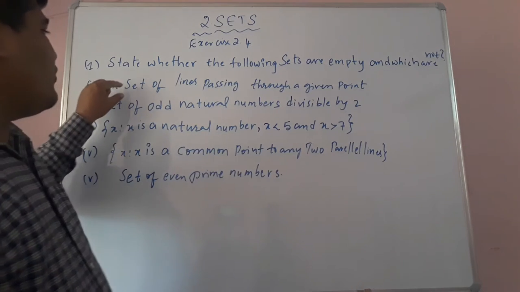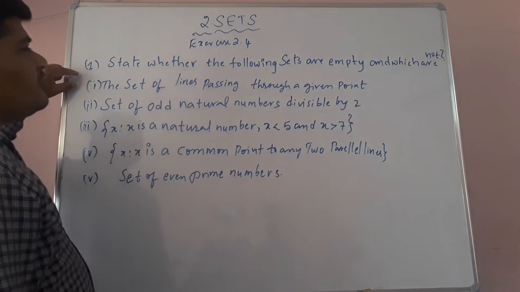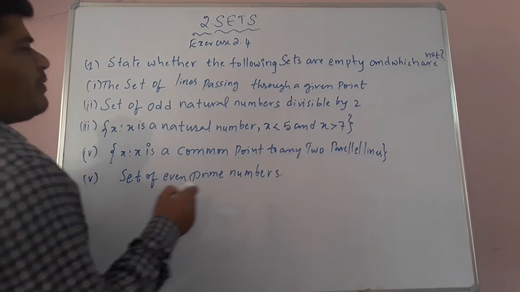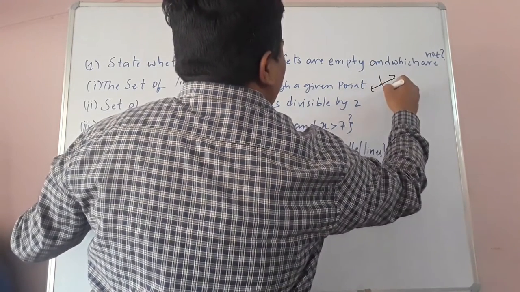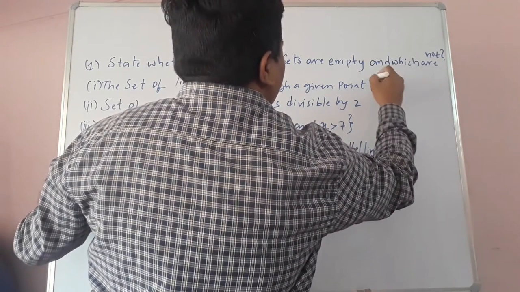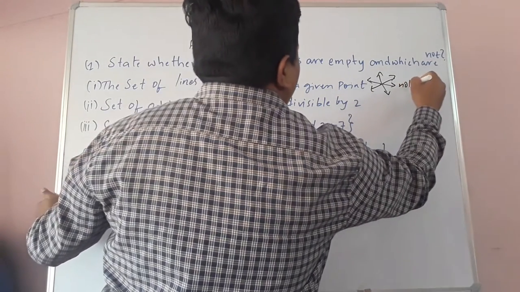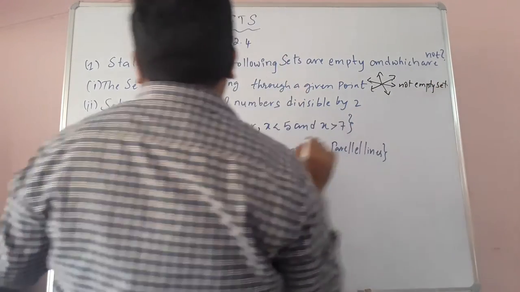See, first question: the set of lines passing through a given point. Suppose one point is there, children. So many lines you can draw through that point. So this is not an empty set, children. So the first one is not an empty set.